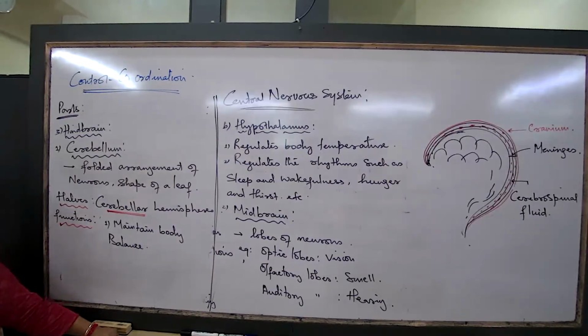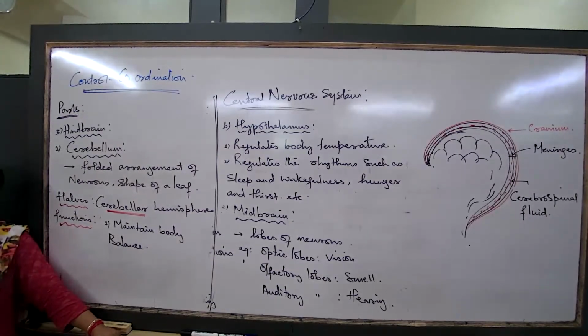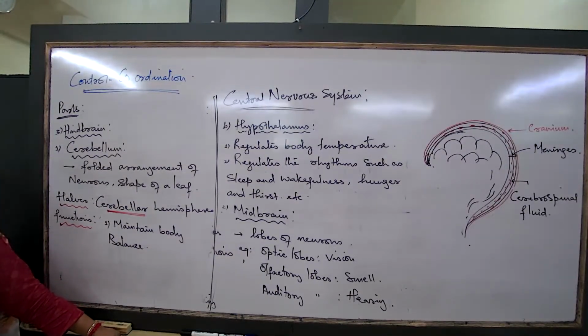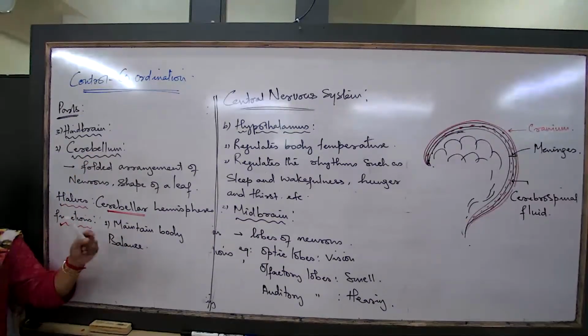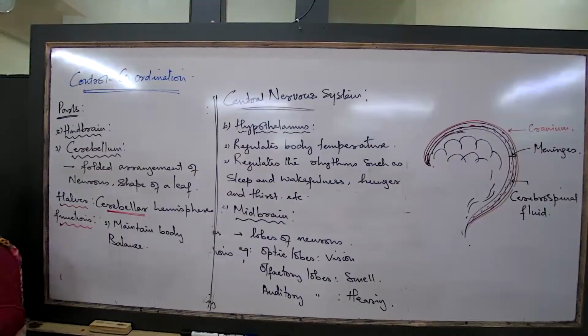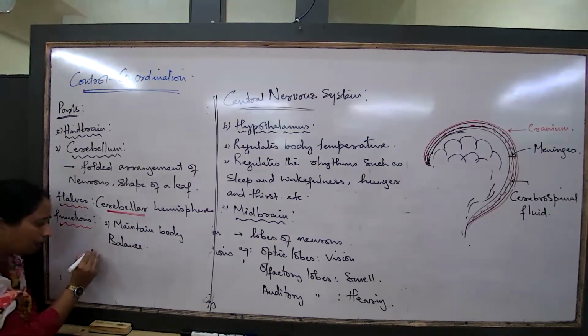An alcoholic person walks clumsily. Give reason. What to write? The strong doses of alcohol affect the cerebellum, and that's the reason his body balance is absolutely disturbed. This is a common question. We will answer these questions later.